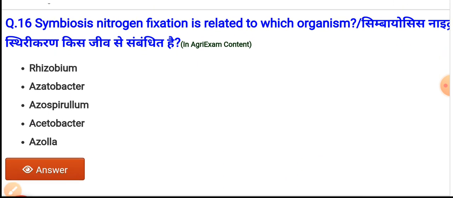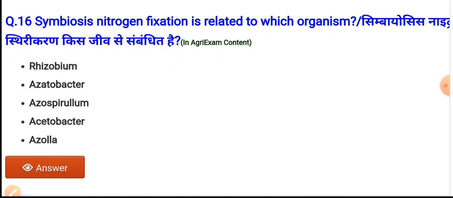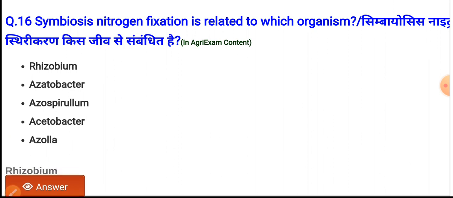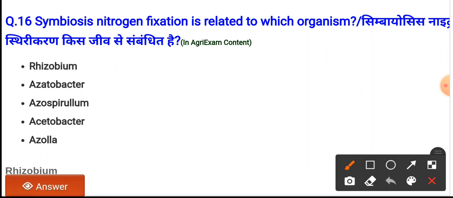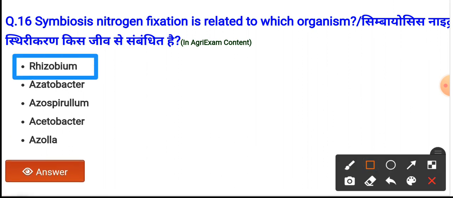Symbiosis nitrogen fixation is related to which organism? The options are Rhizobium, Azotobacter, Azospirillum, Acetobacter and Azolla. And the correct answer is Rhizobium. It is the organism which is related to symbiotic nitrogen fixation. Option A is the correct answer.